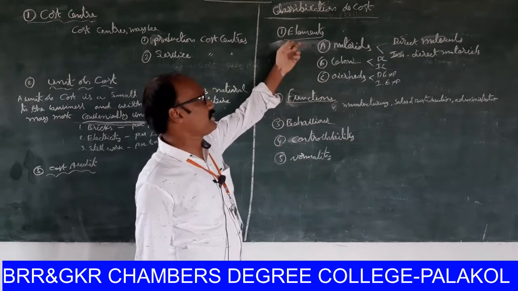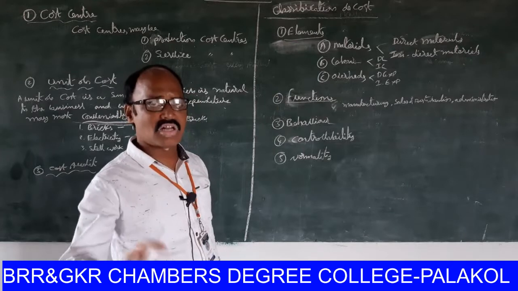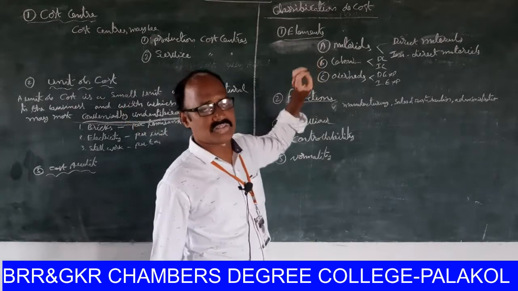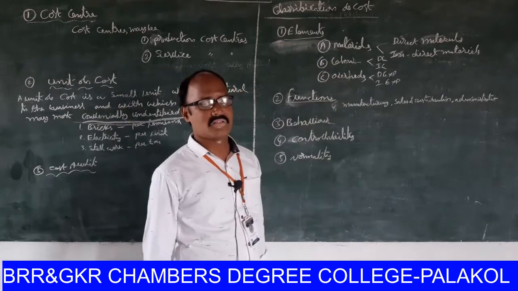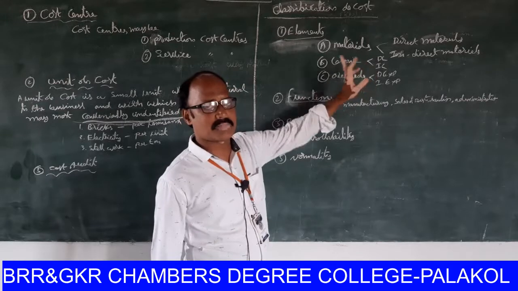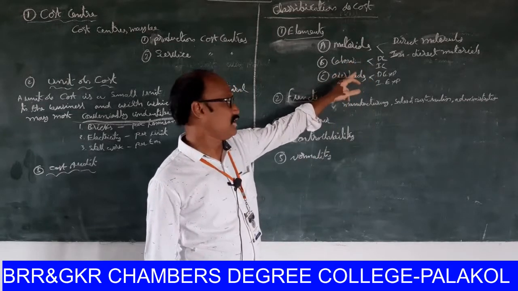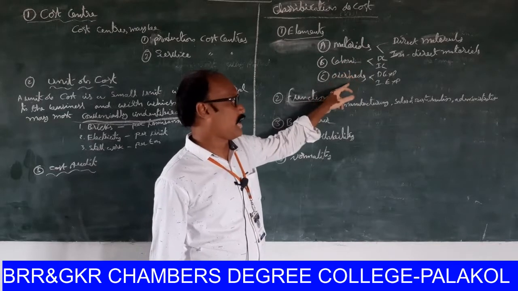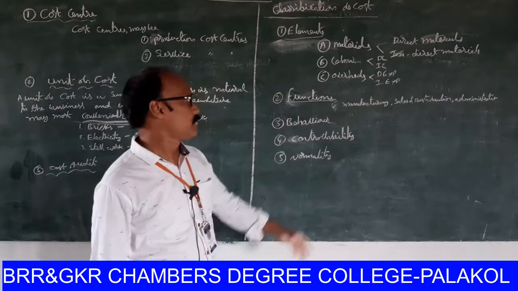Right, on the basis of elements, it is also categorized in 3 parts: materials, labor, and overheads. Materials: direct materials, indirect materials. Labor: direct labor, indirect labor. Overheads: direct expenditure, indirect expenditure.